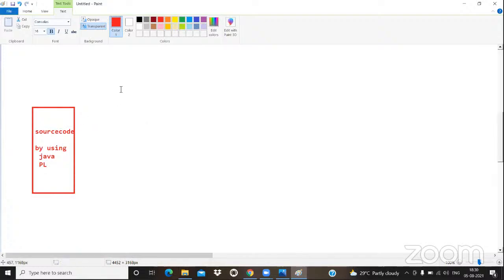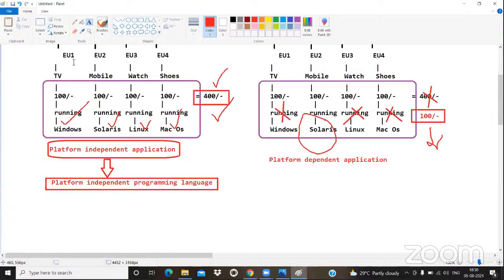Now we are the Java learners. We are the Java developers. That's what I'm going to talk like. I am developing one source code. I'm developing source code by using Java programming language. Now, please concentrate, how Java became platform independent.